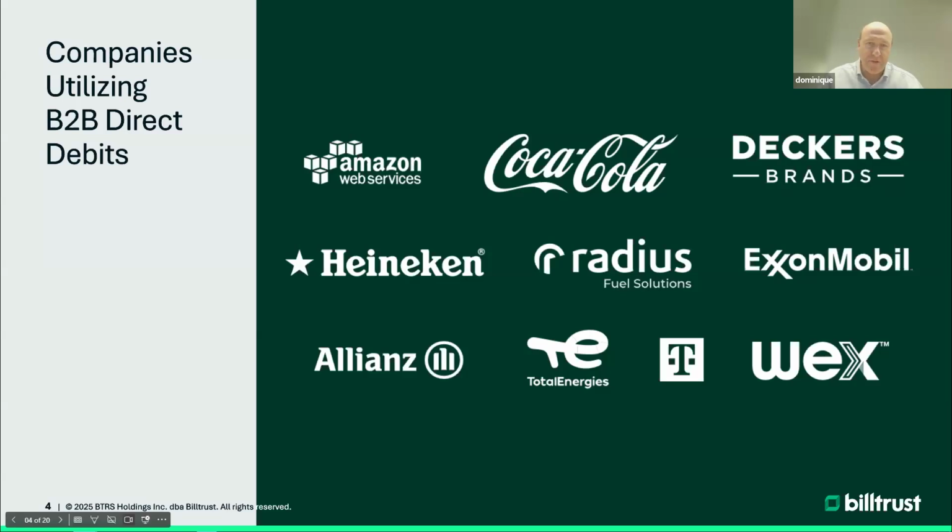So if you now have an Amazon Web Service interface, or you buy beer at Heineken, or you have a subscription with Allianz, or you have a fuel card with WEX or ExxonMobil or Radius or Total Energies. Well, all those top companies, what they do is they use direct debits in the collection process.